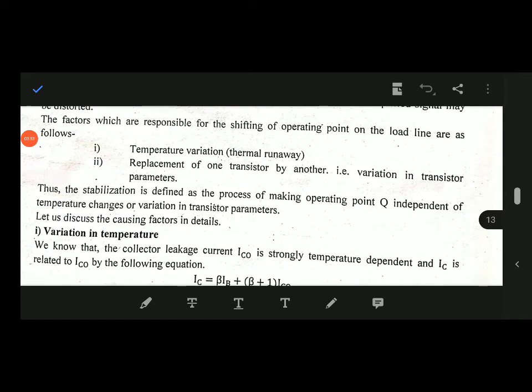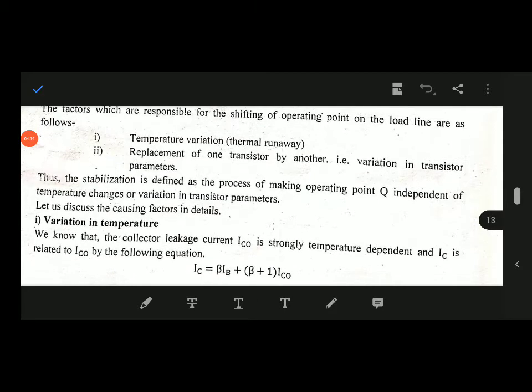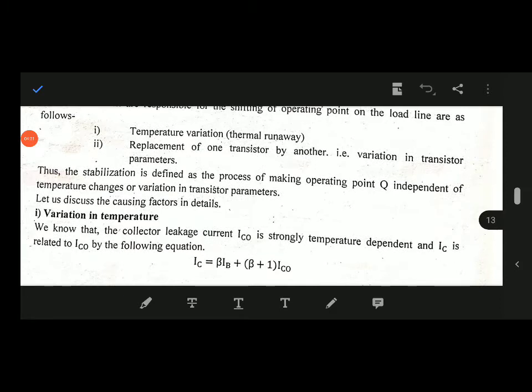Thus, stabilization is defined as the process of making the operating point Q independent of temperature changes or variation in transistor parameters. So, what is stabilization? Stabilization is defined as the process of making operating point Q independent of temperature changes or variation in transistor parameters. Let us discuss the causing factors in detail.